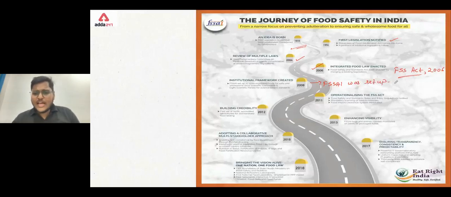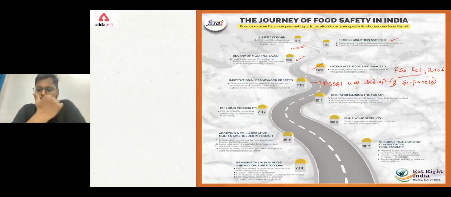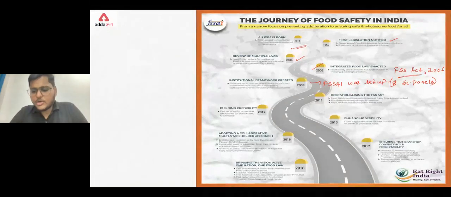At that time, FSSAI had 8 scientific panels, and can anyone tell me how many scientific panels exist right now? Anyone? At that time, in the year 2008, there were 8 scientific panels. So how many scientific panels are present right now? If you don't know, then tell me that you don't know, so that I can proceed. Come on.